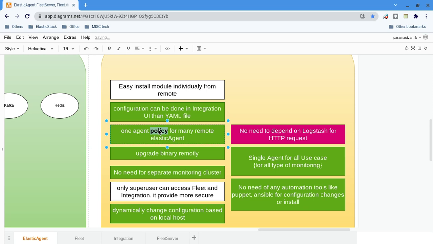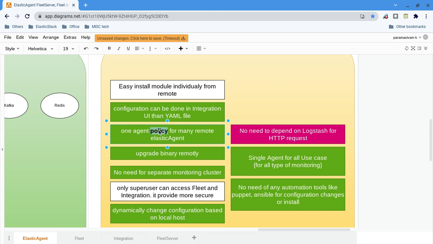Here we will define what is in the Fleet. In the Fleet we will design one agent policy. Policy means, what I tell you, a collection of integrations. An integration is the actual configuration of a particular metric collection or log collection, whatever it is. Now I have defined one policy.